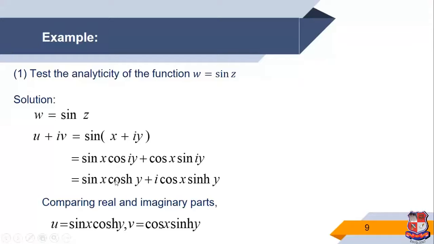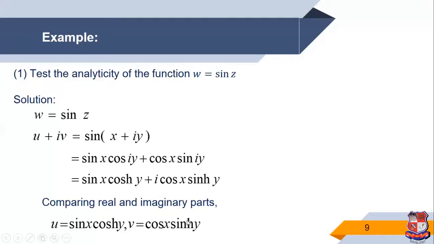So we replace both formulas: cos iy is cos hyperbolic y and sin iy is i sin hyperbolic y. Then we get the real part as sin x cos hyperbolic y and the imaginary part as cos x sin hyperbolic y. So u is the real part and v is the imaginary part.